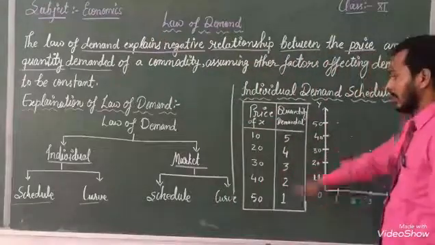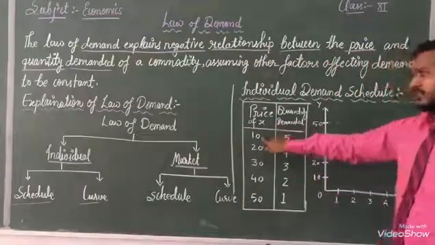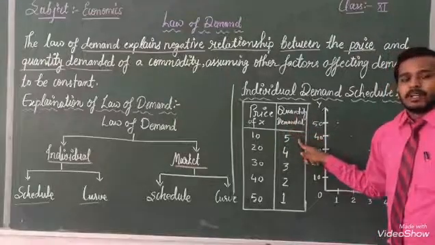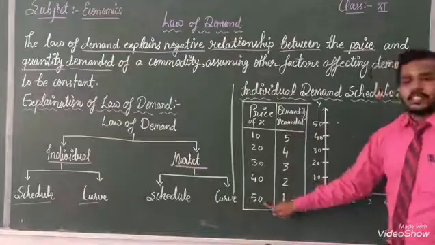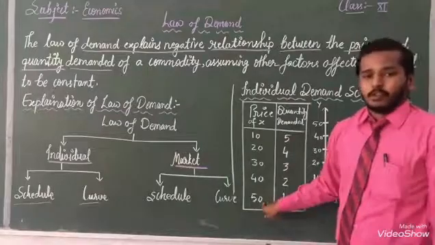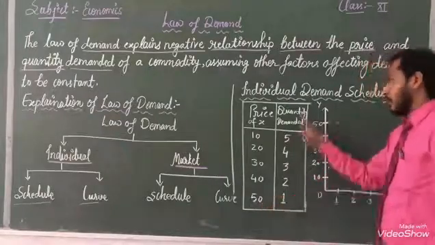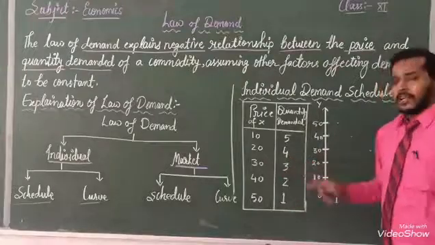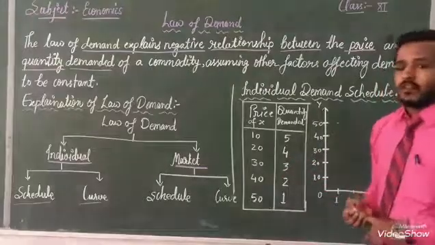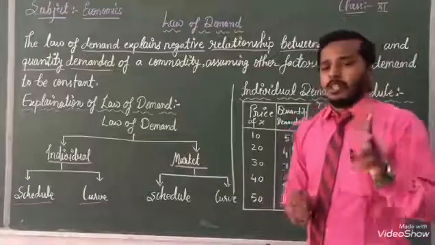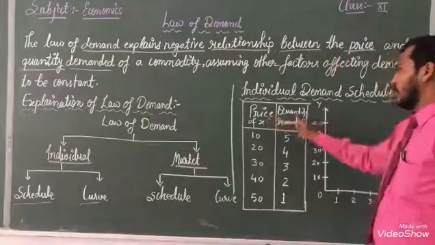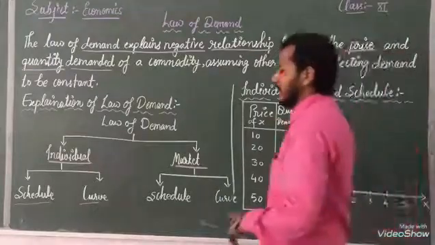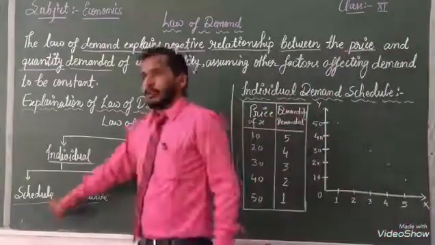Once again, listen. When the price is 10 rupees, the quantity demanded is 5. But when the price increases to 50 rupees, the quantity demanded is 1. This is the difference between both, and it shows a negative relationship between price and quantity demanded. This is the explanation with the help of the schedule.